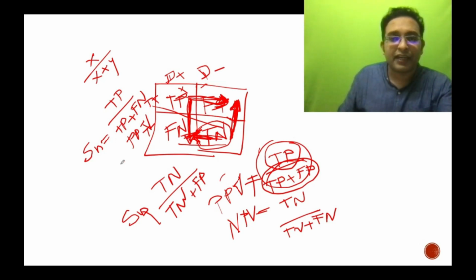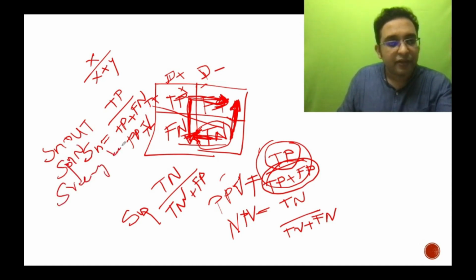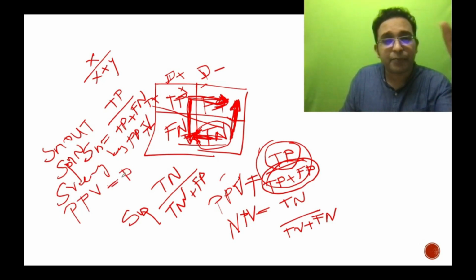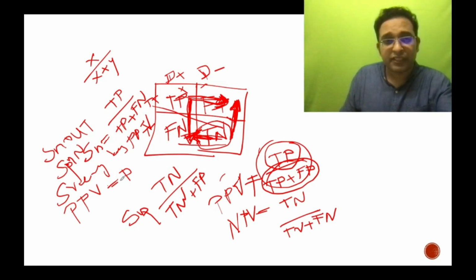And one more thing I'll help you with is, remember the SNOUT, SPIN. Then a screening test should be more sensitive, and a diagnostic test should be more specific. These are all MCQs. Then one more thing I'll tell you, that positive predictive value depends on the prevalence of a disease. So a positive test result will be interpreted by a clinician in a very different way based on the prevalence of the disease in that place or state.